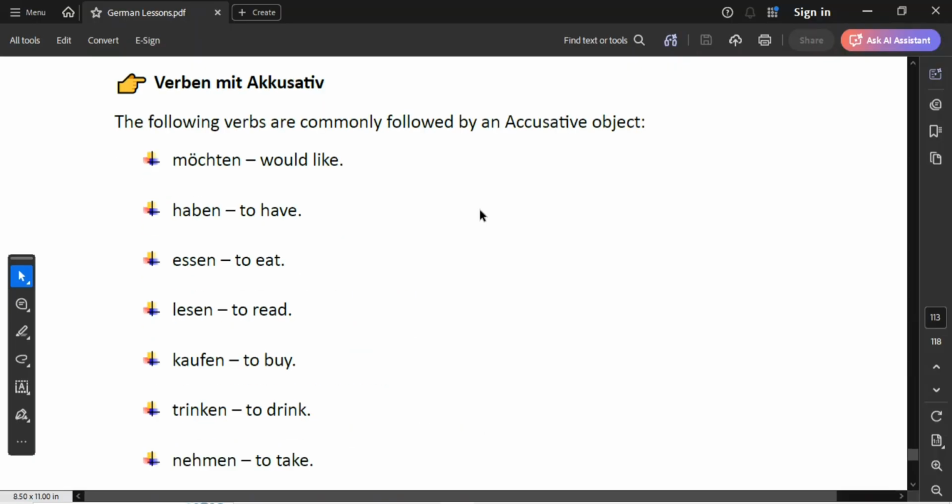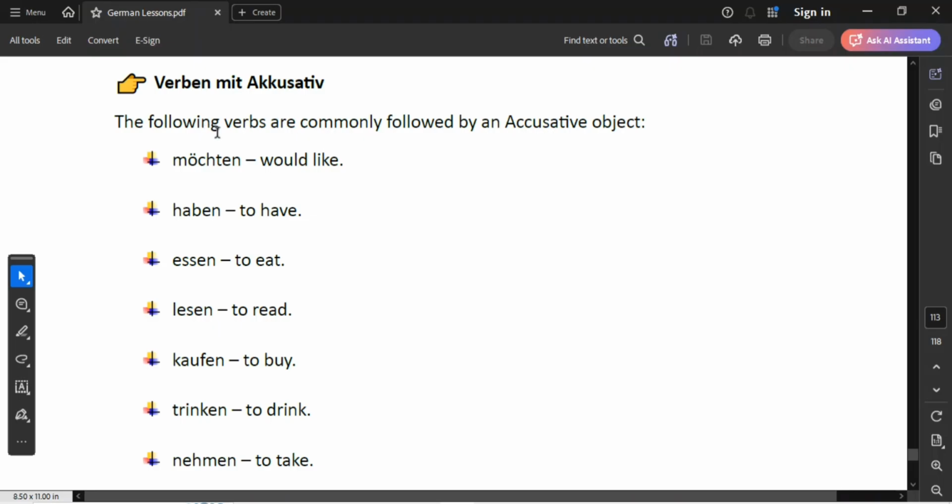As you can recall, when we were doing the nominative case, remember there were some specific Verben that were going with the nominative case, like sein. We also had werden, we also had bleiben, and we also had heißen. Those were some of the Verben that were used with nominative. Also, when it comes to the accusative case, we have verbs that go with accusative. Verben mit Akkusativ.